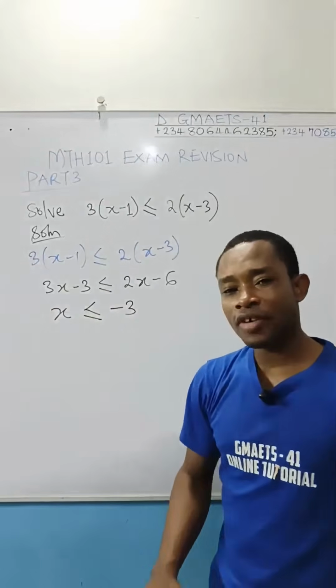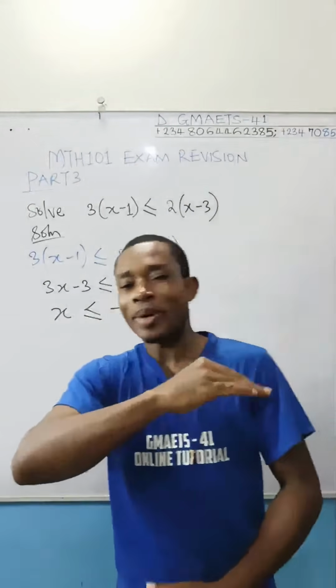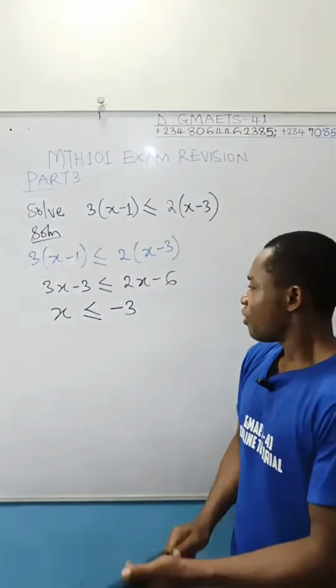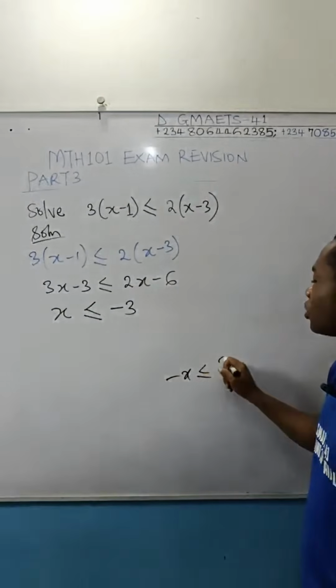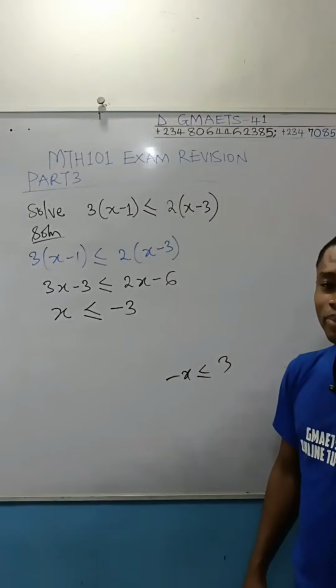I say this because if you multiply or divide an inequality by a negative number, the sign will change. For example, assuming that we had minus x less than or equal to 3. You are looking for x, so it's not allowed to bear that minus.